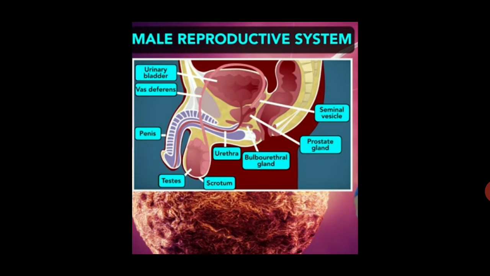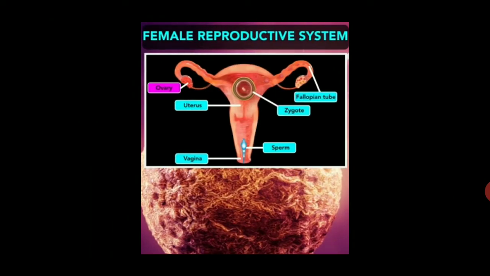So this is the structure of the male reproductive system. It contains urinary bladder, vasa deferens, penis, testis, scrotum, urethra, prostate gland, seminal vesicle. The female reproductive system contains the ovary, uterus, zygote, fallopian tube, sperm, and vagina. Here, the sperm is entering through the vagina.